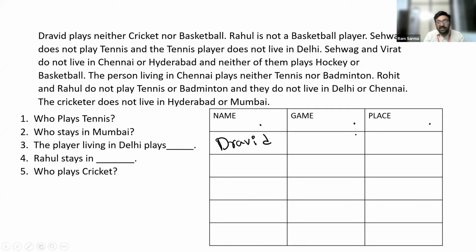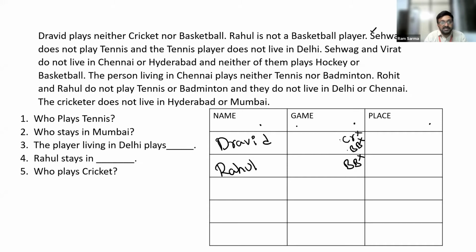Dravid plays neither cricket nor basketball. By looking at this, I will get to know that Dravid can play any of the remaining games except these two. He is not allowed to play cricket. He is not allowed to play basketball. The second condition conveys that Rahul is not a basketball player. It means that Rahul doesn't play basketball. That's how we should understand this.